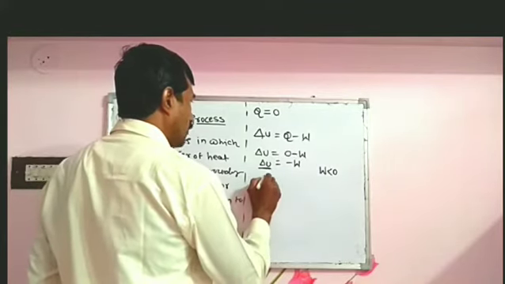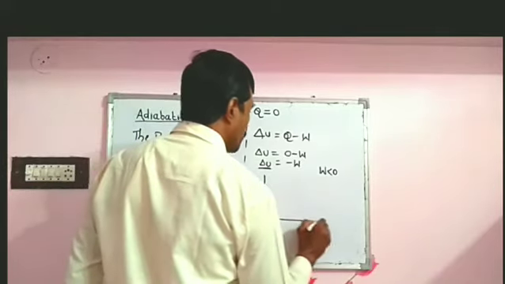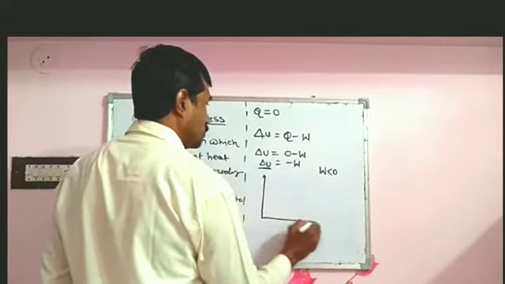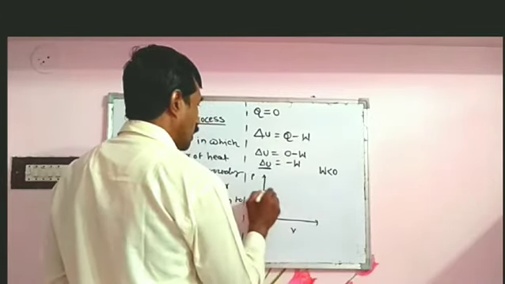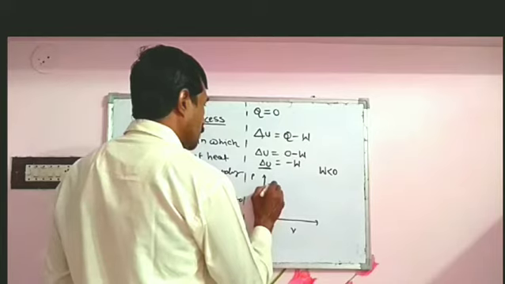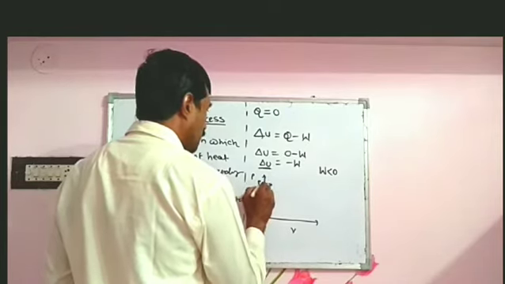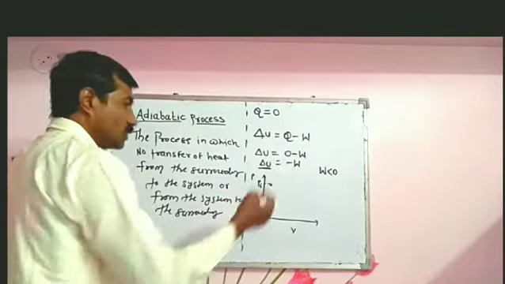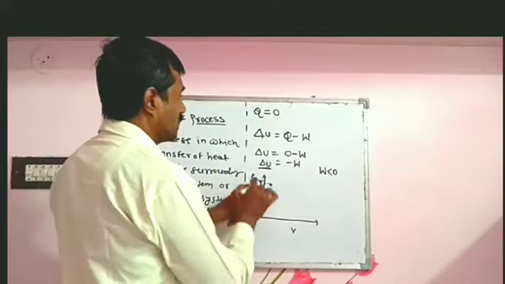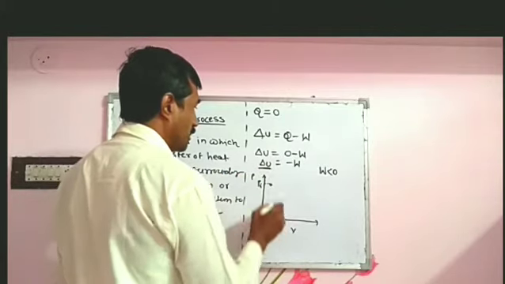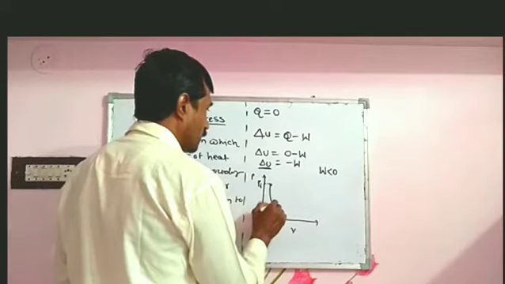What is the PV diagram, the nature of the PV diagram of an adiabatic process? This is the P axis, and this is the V axis. Suppose it is A, corresponding to which we consider Pi. We also use 1 or 2 as suffixes, but in this article we use the suffix i. Pi is the initial pressure, and the gas is adiabatically expanded.